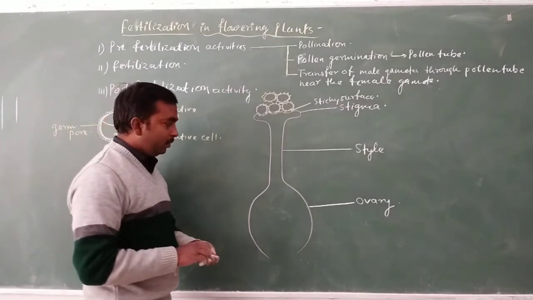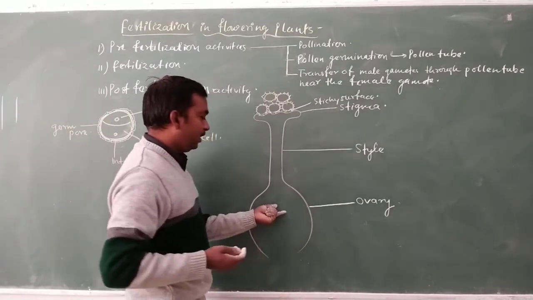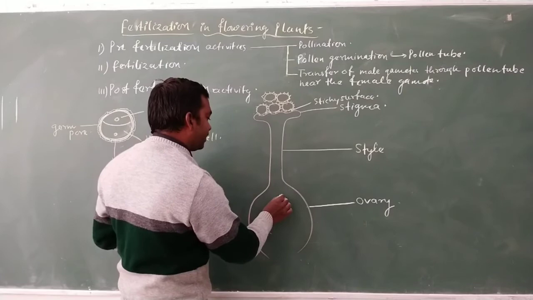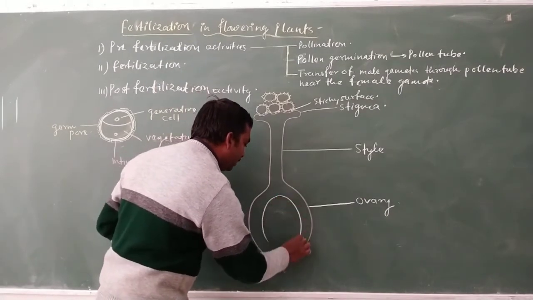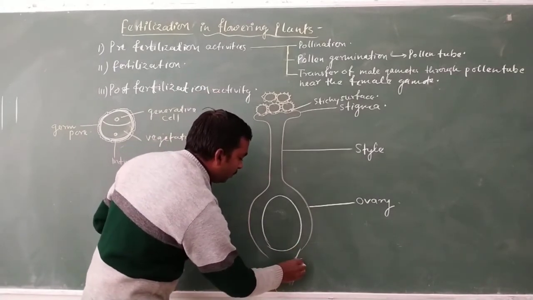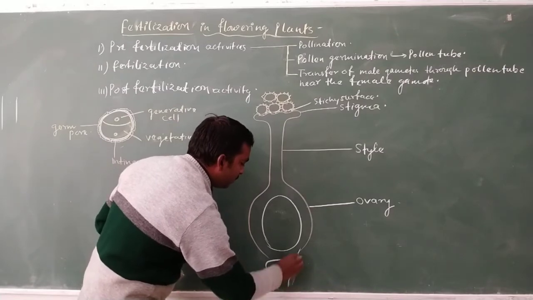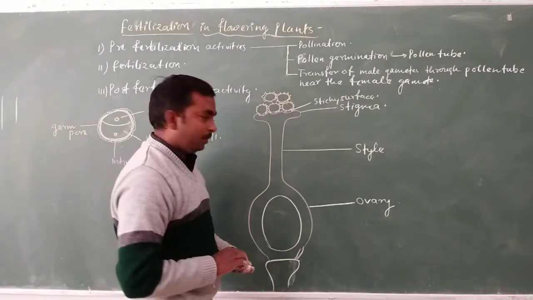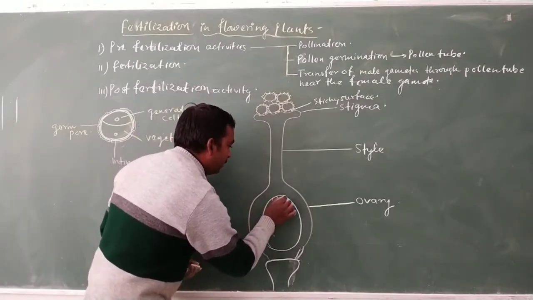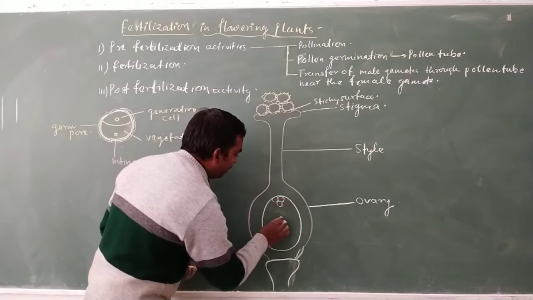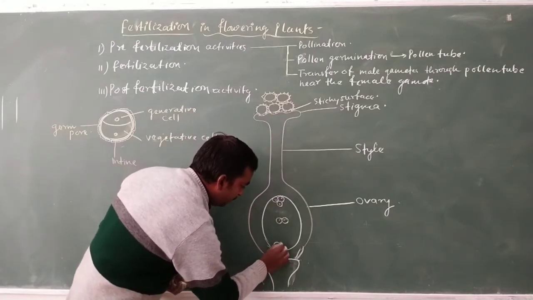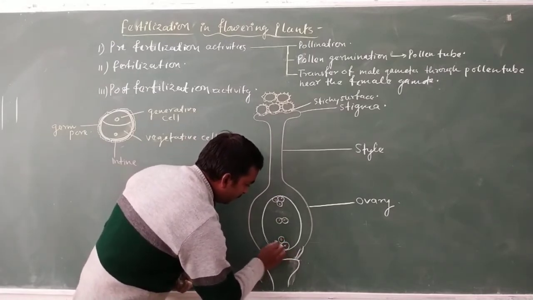Before making the pollen tube, we will also discuss the structure inside which the female gamete stays inside the ovary. Inside the ovary there is the ovule, which is the structure that carries the female reproductive cell. Inside the ovule there are some nuclei present, which we can see easily here in the diagram.